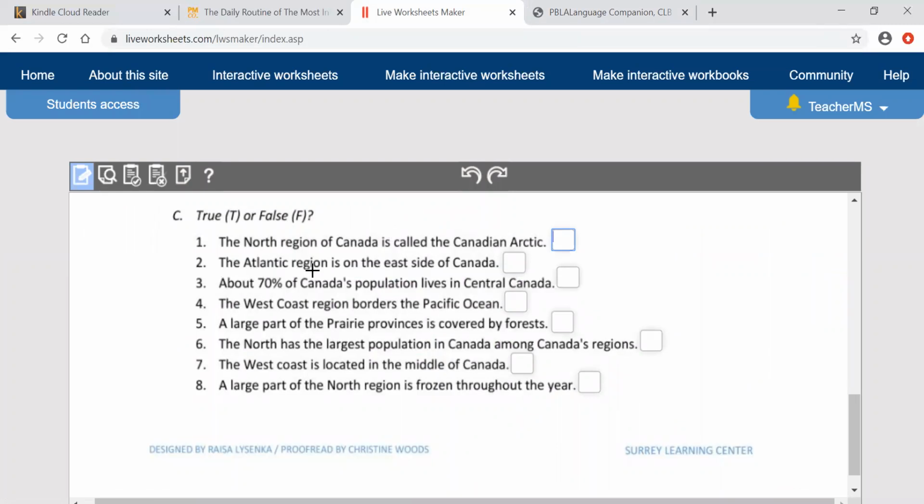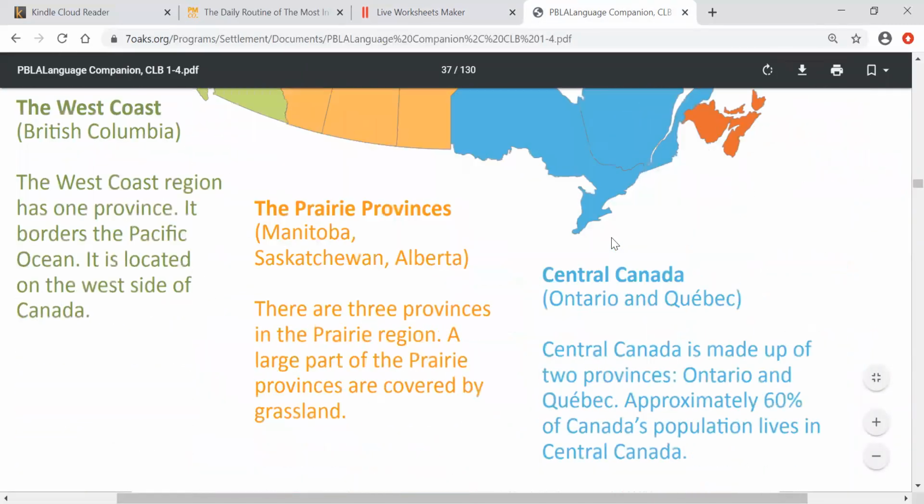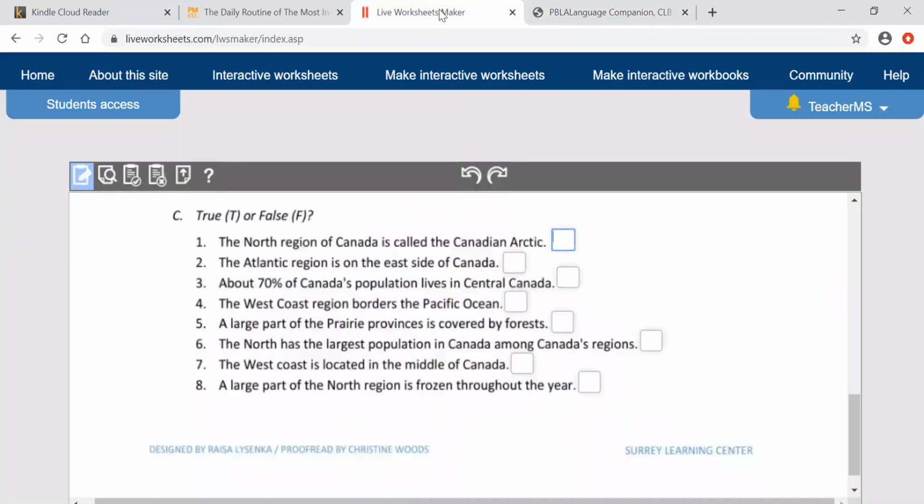Number two, the Atlantic region is on the east side of Canada. True or false? Three, about 70% of Canada's population lives in Central Canada. Number four, the West Coast region borders the Pacific Ocean. Remember, border means you share the land with another land or another body of water, like Canada borders the United States of America. So the West Coast region borders the Pacific Ocean, true or false?